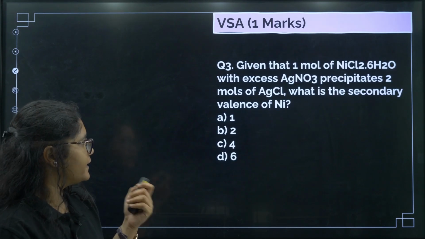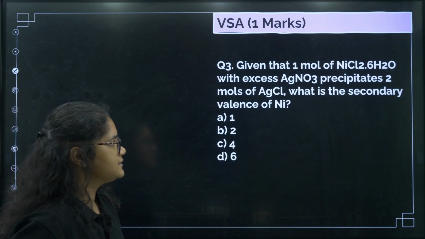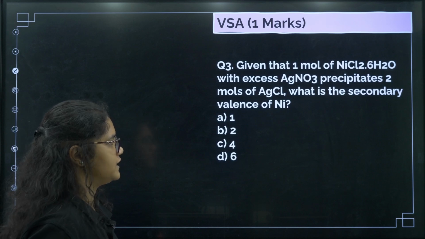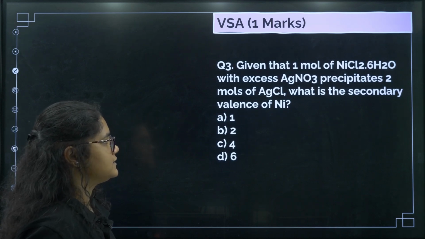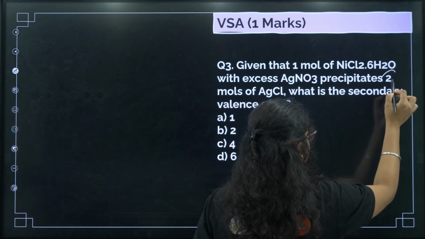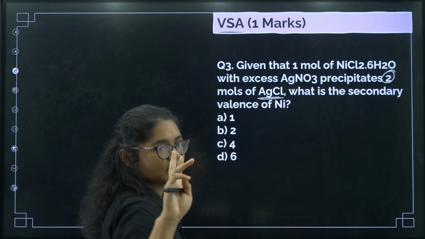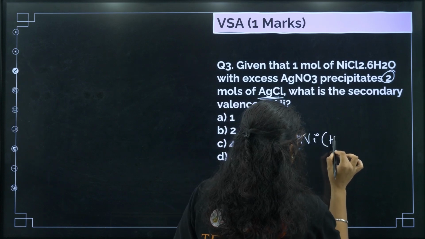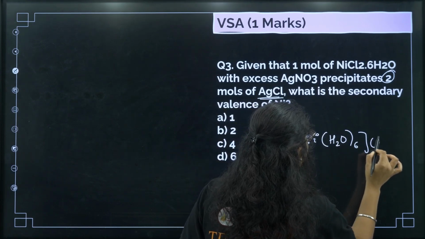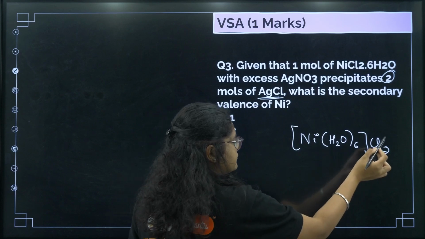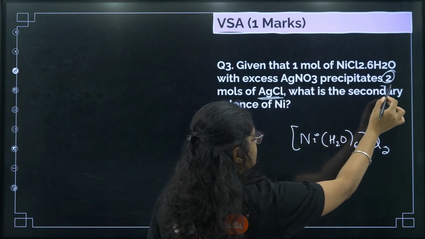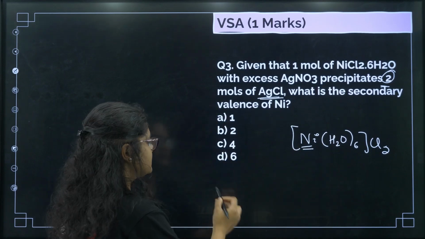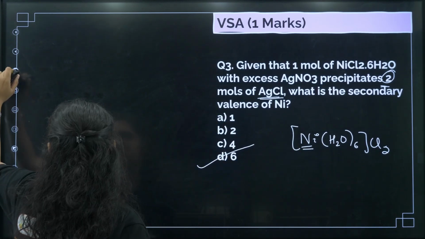Okay. Next question, given that 1 mole of NiCl2·6H2O with excess of AgNO3 precipitates 2 moles of AgCl, what is the secondary valency of nickel? If 2 moles of AgCl are produced, it means 2 chlorine ions will be outside. So if I write it like this, I get Ni with 6 water molecules and 2 chloride ions. These 2 chlorides will react with AgNO3 to give you 2 moles of AgCl. Now what is the secondary valency? It means coordination number, which is 6. So the answer will be option number D, that is 6.